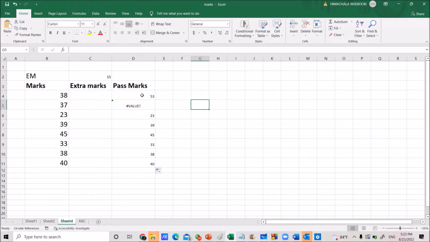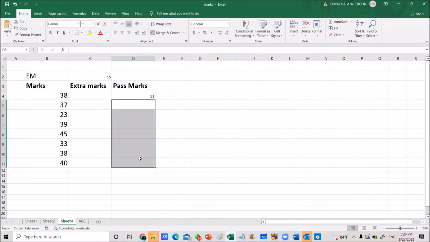Now check the equation. The first one is B4 plus C2. Then move to the next value, click here, and look at the equation. It is B5 plus C3, earlier C2, now C3. The next cell has B6 plus C4. That means relative references are still being used here. It has not become absolute. Now see how we can set the absolute address for this example.